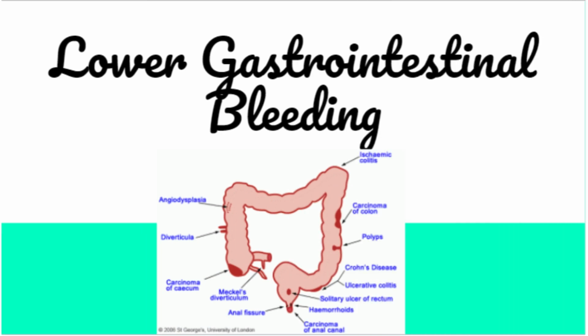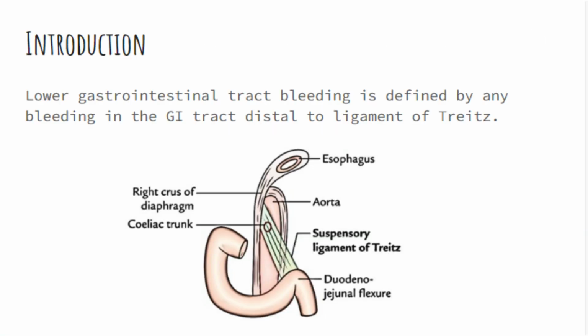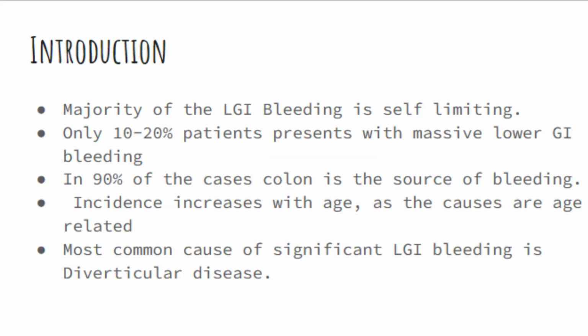Lower gastrointestinal bleeding. What is lower gastrointestinal bleeding? Lower gastrointestinal tract bleeding is defined by any bleeding in the GI tract distal to the ligament of Treitz. The majority of lower GI bleeding is self-limiting. Only 10 to 20% of patients present with massive lower GI bleeding, and in 90% of the cases the colon is the source of bleeding.